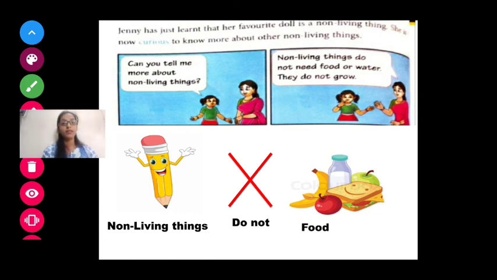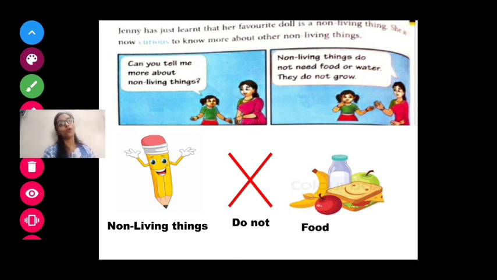But there is one thing that Jenny does not know till now. Jenny is telling Mama, "Mama, please tell me more about non-living things." So what is Mama telling? Non-living things do not need food and water.